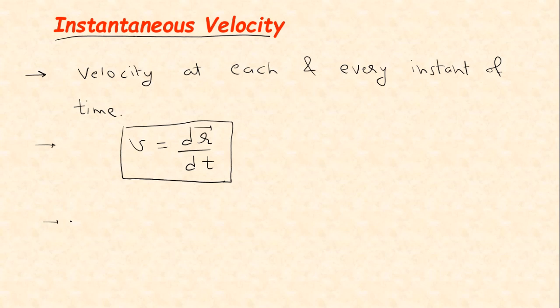Its unit also is the same, meter per second, and its dimensional formula is L1 T minus 1. Its other units are centimeter per second, or we can also have it in kilometer per hour. So this was all about instantaneous velocity.